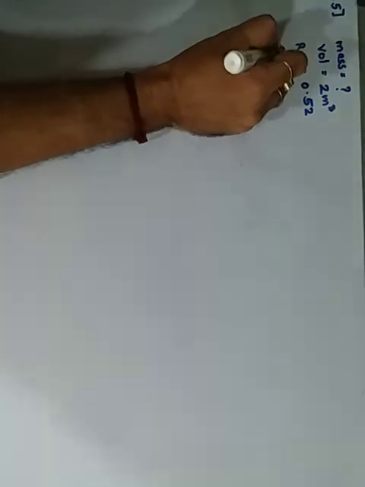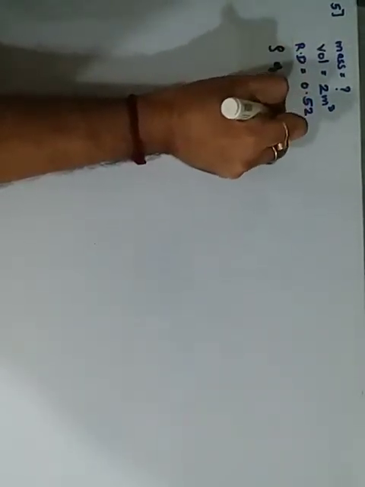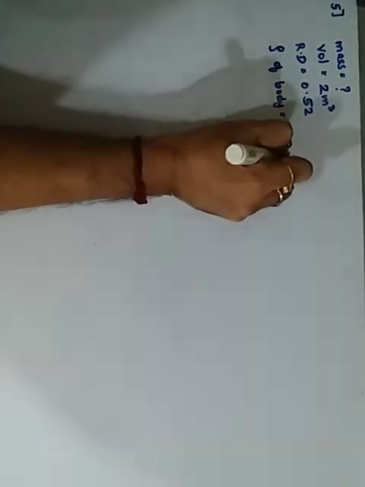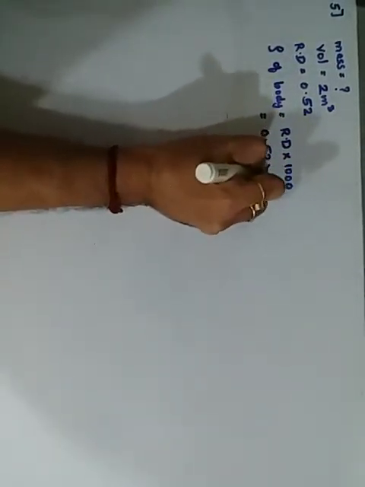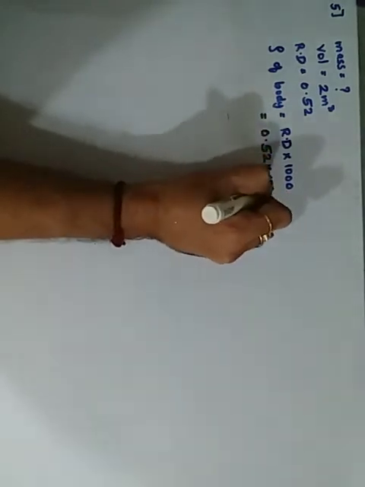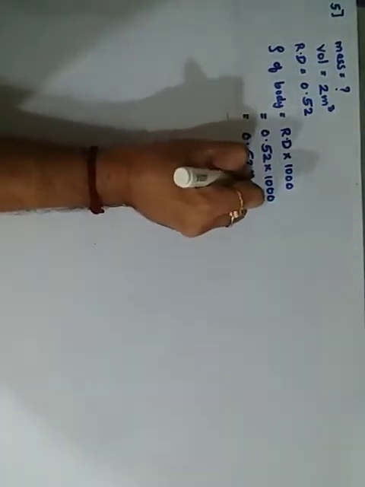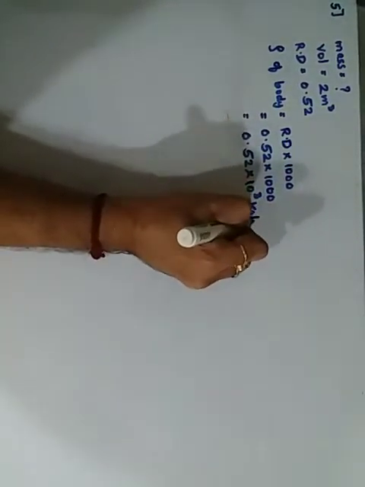The density of the body is equal to relative density into 1000, that is the cross multiplication. So it was 0.52 into 1000, which is simply 0.52 into 10 raised to 3 kilogram per meter cube. Writing the unit or not is fine.